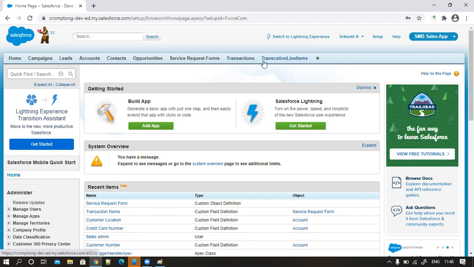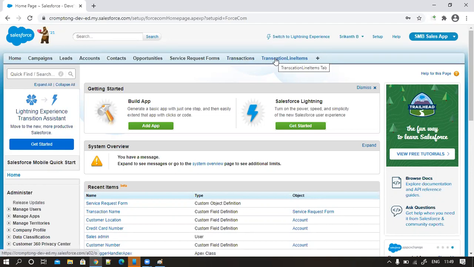Yes, I want to create a strongly bonded relationship between these two objects, because if the order has been deleted, maintaining the line item information is not required for me. The line item has to be deleted as well. So that's the reason I'm going to maintain the strongest relationship between these two objects. So I can choose this one as a parent, and this one as a child.